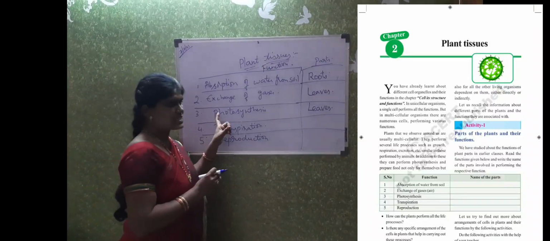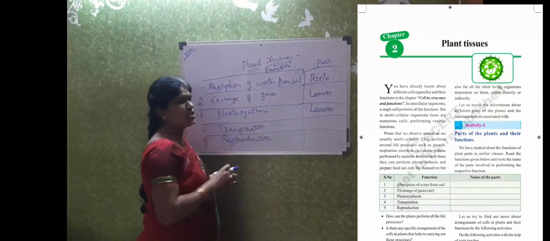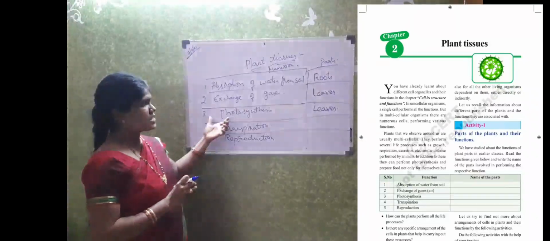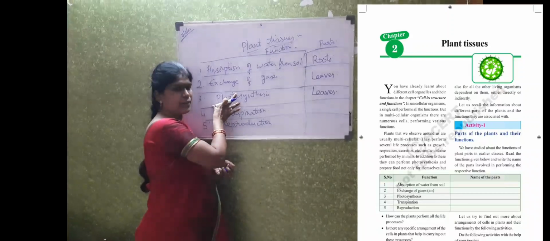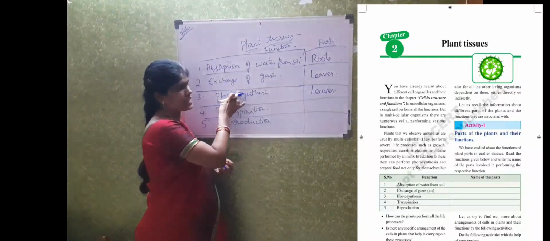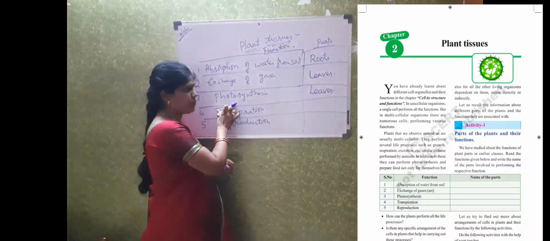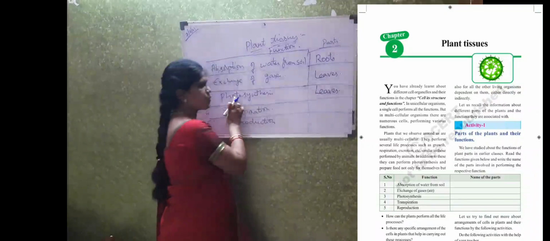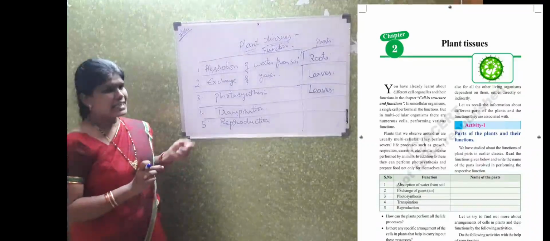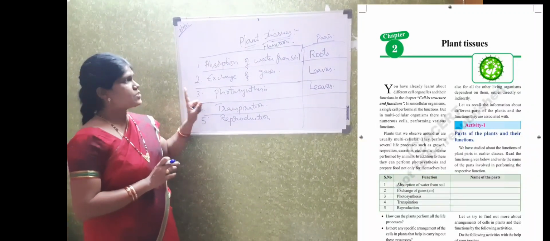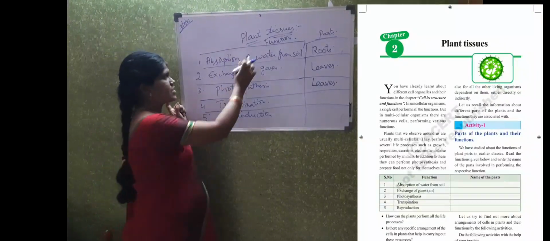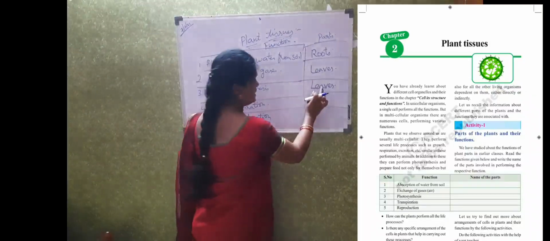Here the photosynthesis is carried out only by the plants, not by the animals. Photosynthesis means in the presence of sunlight, water and carbon dioxide, the plants are able to prepare their own food material in the leaves. That process is called photosynthesis. In the 6th and 7th class you have already learned about this photosynthesis. So the function photosynthesis is carried out by the leaves.